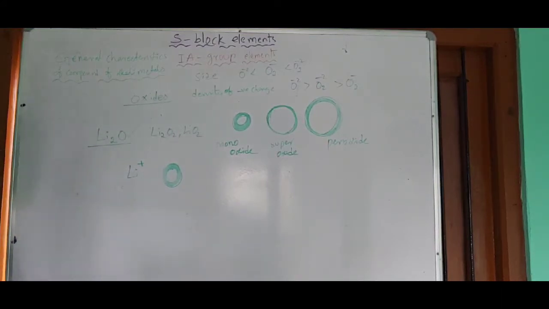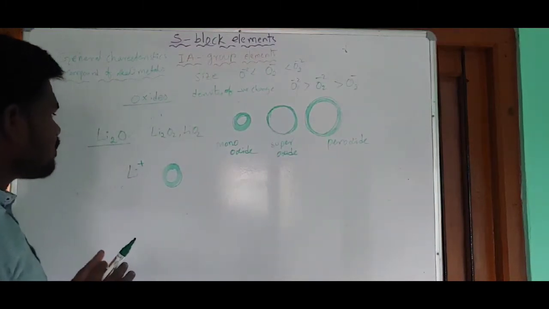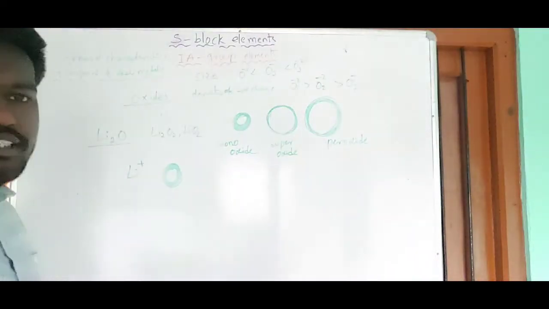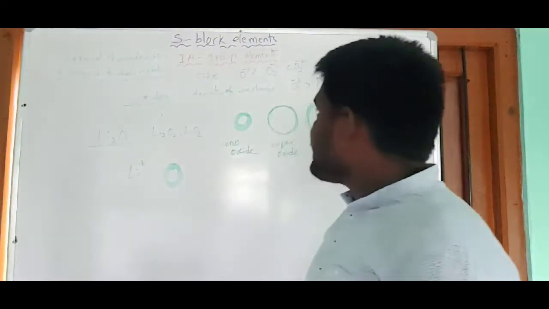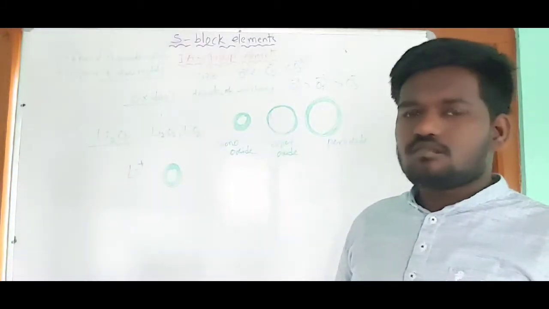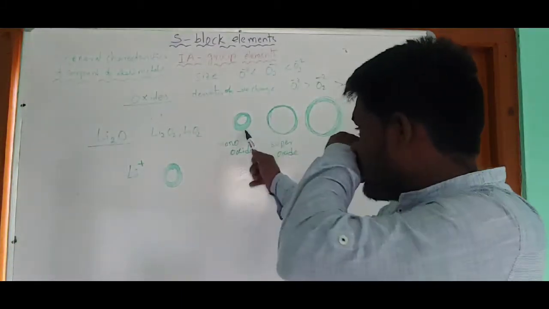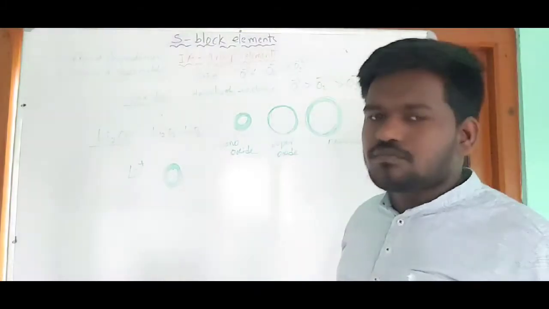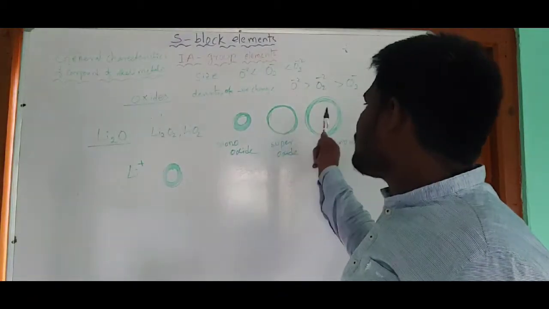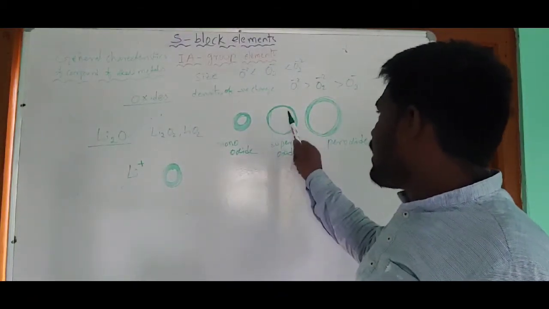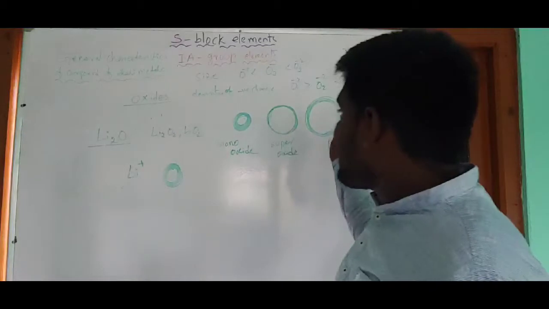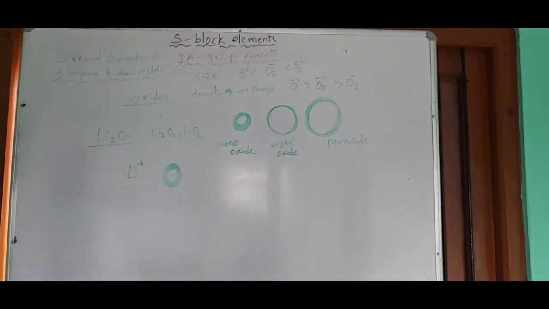In order to neutralize the more positive charge present upon the lithium ion, it needs an anion with small size, and the next one, more density of the negative charge. More negative charge. So among these three, this one is suitable. That's why lithium is able to form only Li2O. And the remaining anions contain more size, and the negative charge density is also very poor over these two ions. So that's why they are unable to neutralize the Li plus, or the positive charge present on the lithium ion.